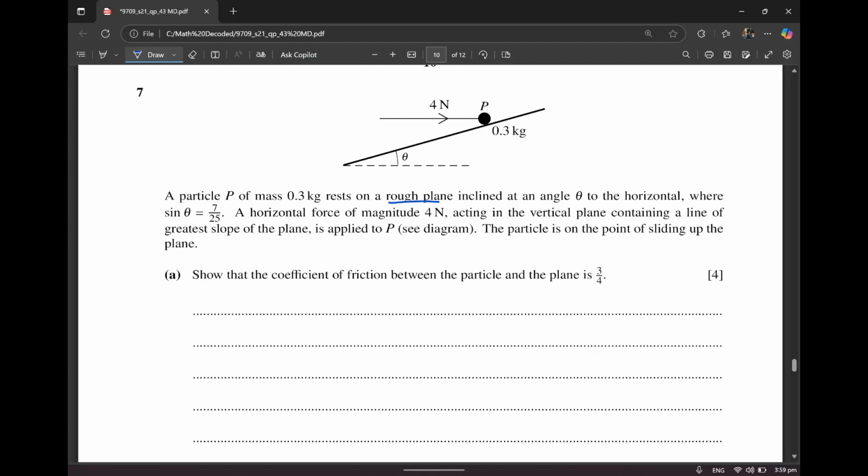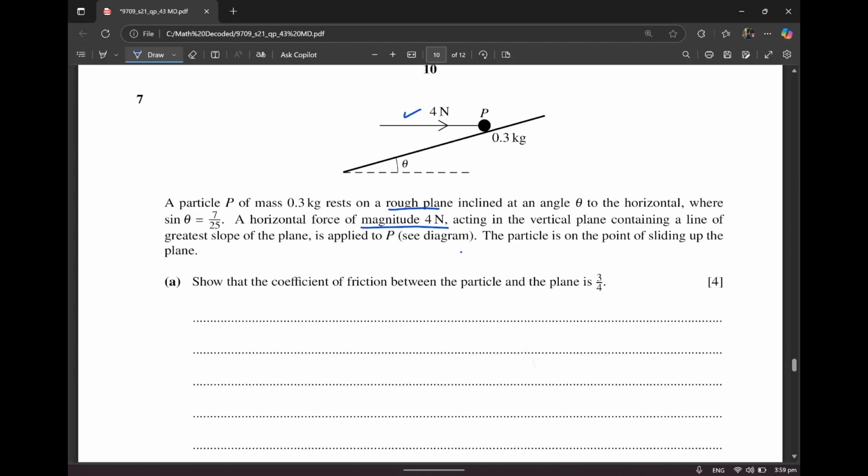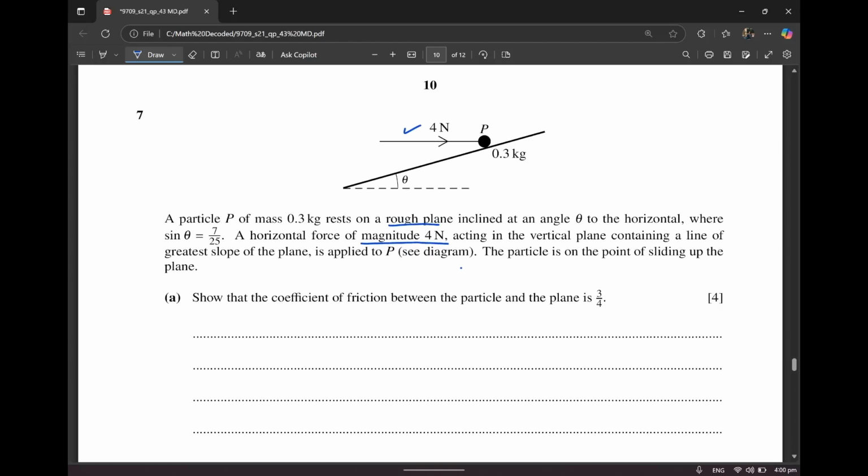A horizontal force of magnitude 4 Newton, acting in the vertical plane containing a line of greatest slope of the plane, is applied to P. So it means that 4 Newton is basically acting somewhere like this. No, actually, it means that this is the 4 Newton that they're talking about. Particle is on the point of sliding up the plane. Show that the coefficient of friction between the particle and the plane is 3 by 4.